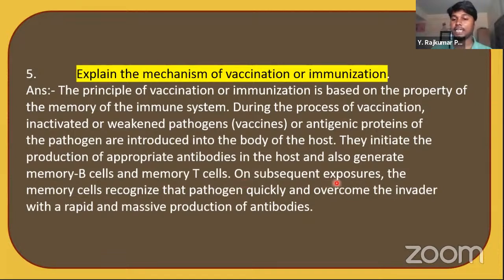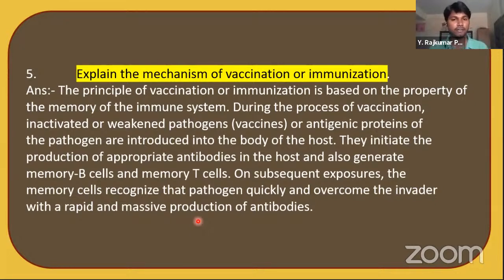On subsequent exposures, the memory cells recognize the pathogen quickly and overcome the invader with a rapid and massive production of antibodies. The people who are immunized or vaccinated have memory cells inside them. Since they have memory cells for the virus, whenever the virus enters in future, these memory cells immediately identify it and start the production of antibodies.